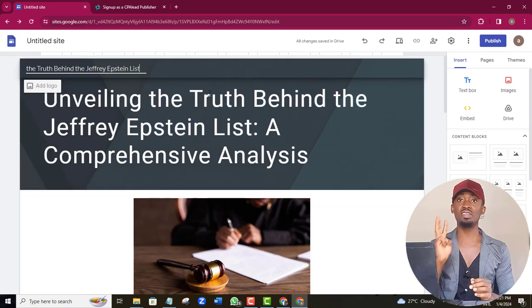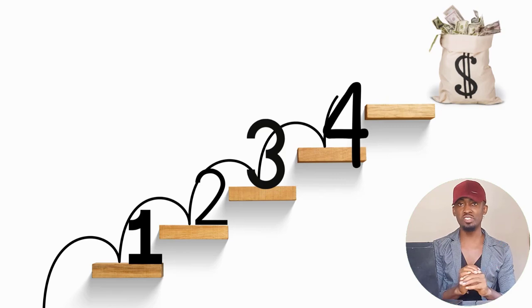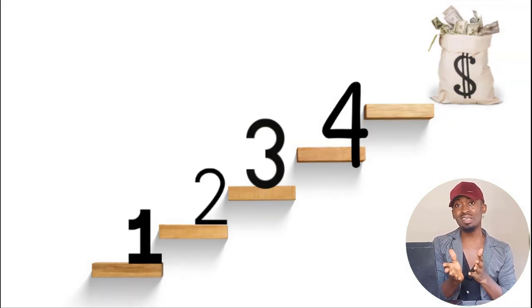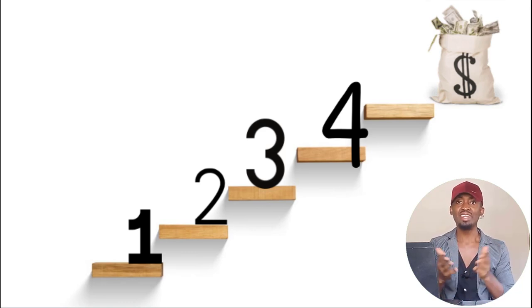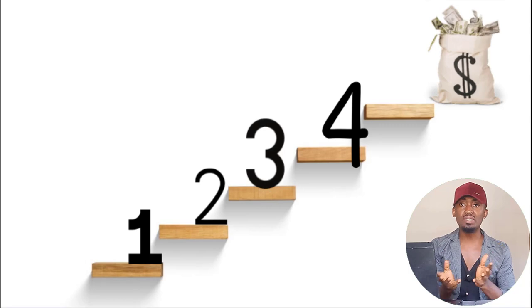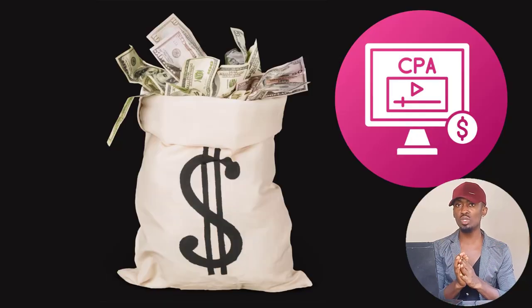Okay, we have completed step 3, so let's go over to step 4 now. And this is actually the most important step of this video, which is how to make money with this setup that we have just made. Now, there are several ways to monetize this idea, but I believe that CPA marketing is the easiest way to start making money in 6 hours or less. Once you do this setup and you complete it and you follow the steps that I'm showing you.